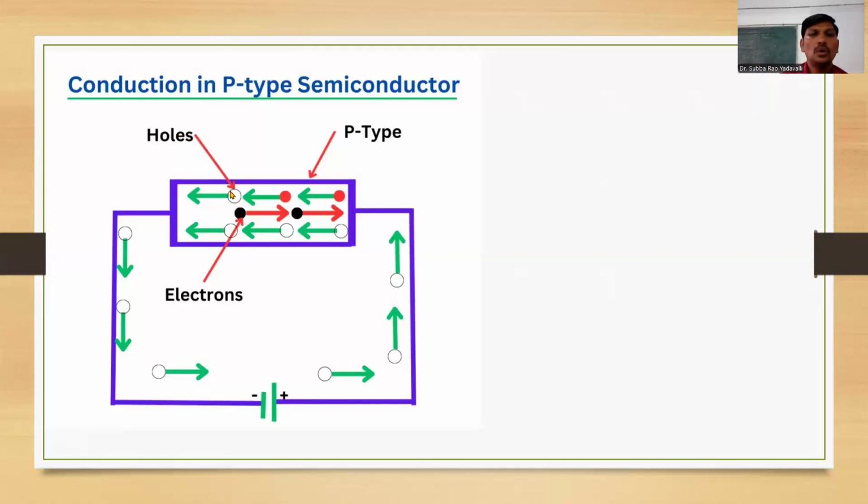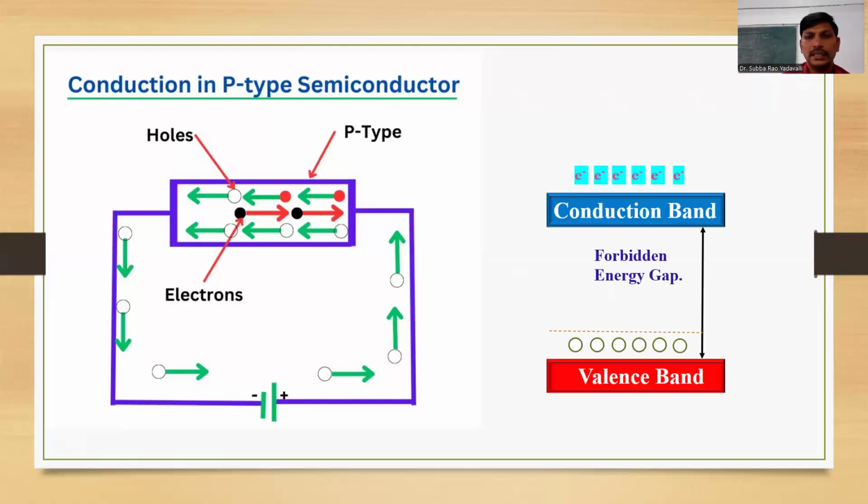That means holes are moving in the forward direction, while electrons are moving in the backward direction. That's why they conduct electricity. Here, coming to the valency band and conduction band, the valency band has the holes and the conduction band has the electrons. And the electrons are coming from the conduction band to the valency band.